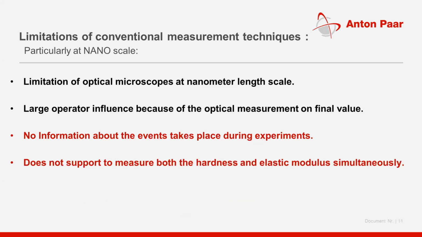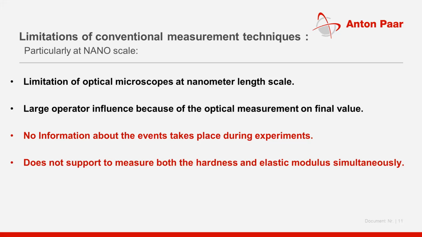So what are the limitations of the conventional measurement techniques, particularly when you want to characterize nanosurface properties? The limitation is mainly that these conventional techniques need optical microscopes at nanometer length scale. As they are utilizing an optical microscope, somebody has to sit and look into the optical microscope for the dimensional details.